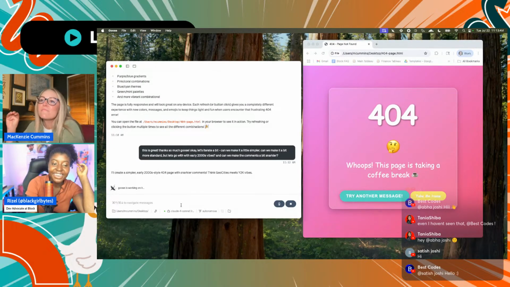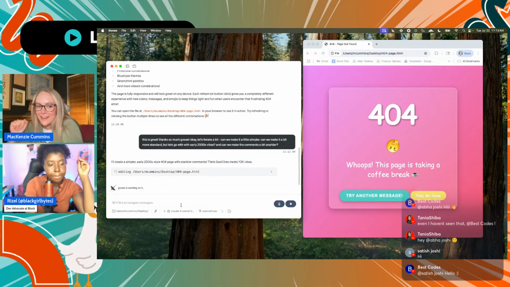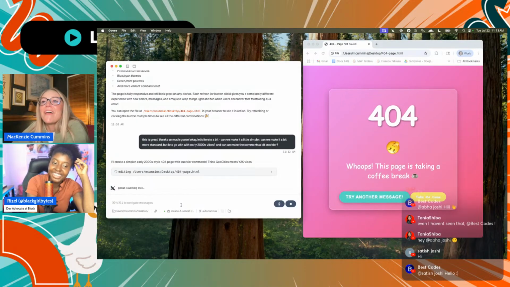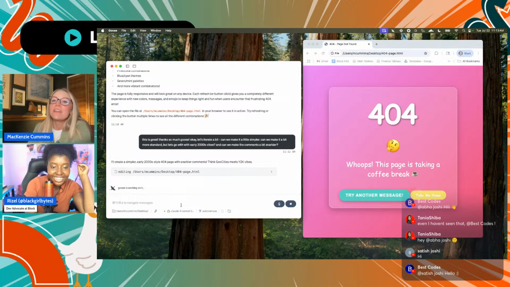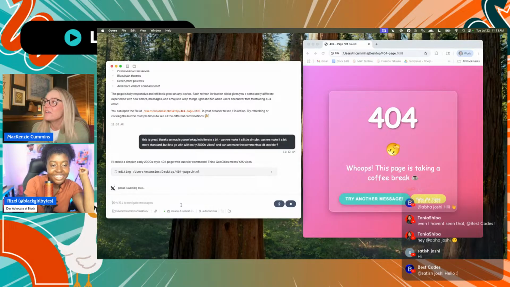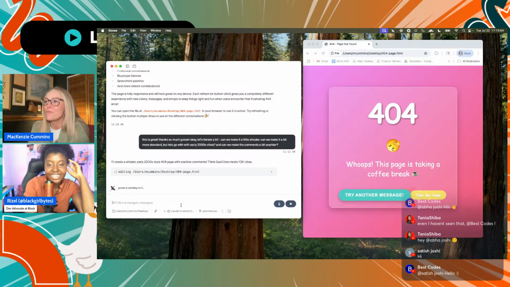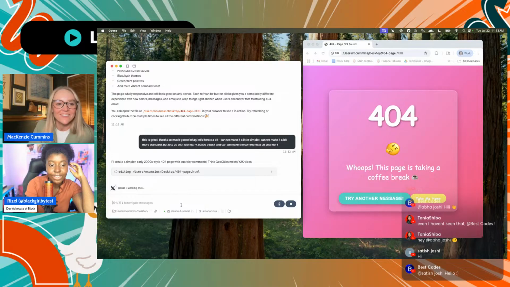So I thanked Goose for its great work. Again, really driving home that we're friends. And then I asked it to iterate a little bit on what it is. So hopefully, it's working on it right now. It will bring me something a little different.